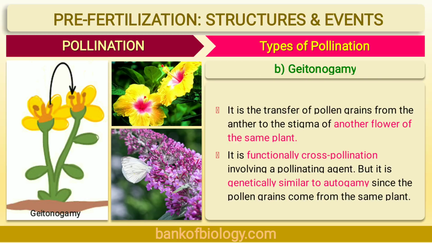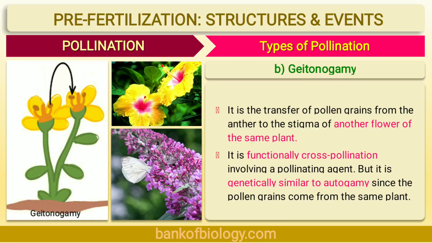Now, let's see what is geitonogamy. It is the transfer of pollen grains to a stigma of a different flower produced on the same plant. So, it is the transfer of pollen grains from anther to the stigma of another flower but which is present on the same plant. It is functionally similar to cross-pollination because it involves pollinating agents. But it cannot bring about genetic variations because both flowers belong to the same plant. It is only of ecological significance.